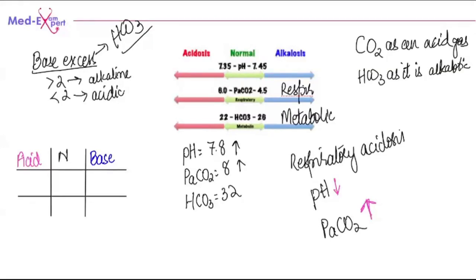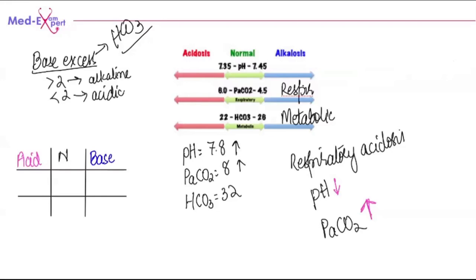But if we, let's put it over here. Okay, let's put it up here. If we have metabolic acidosis, okay? In metabolic acidosis, again the pH is going to be down and the bicarb is also going to be down. This is metabolic acidosis.